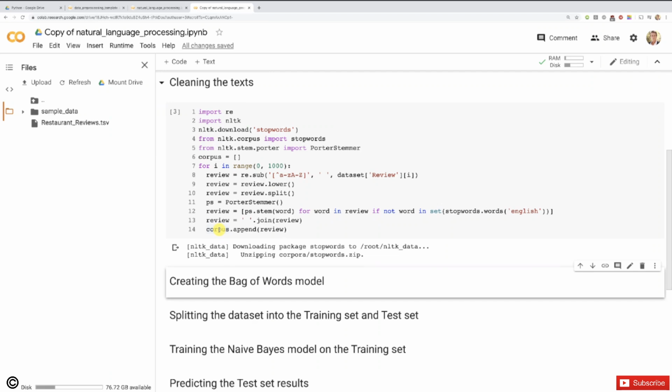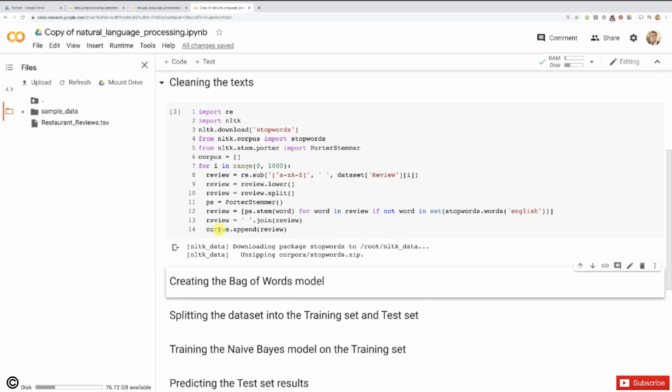And each cell will either get a 0 or a 1. It will get a 0 if the word of the column is not in the review of the row, and it will get a 1 if the word of the column is indeed part of the words in the review of the row. All right, so that's what the sparse matrix is about, and the process of creating all these columns corresponding to each of the words taken from all the reviews is called tokenization. So that's exactly what we'll do in this new cell.